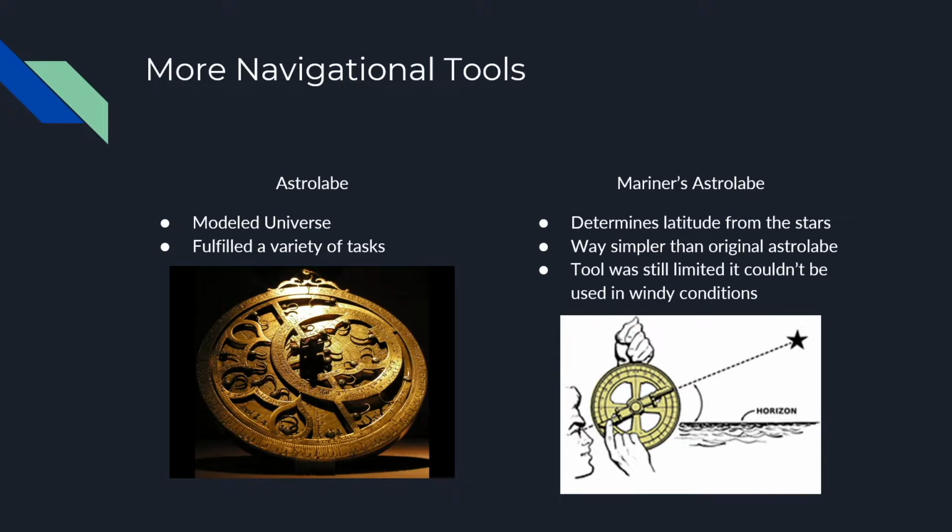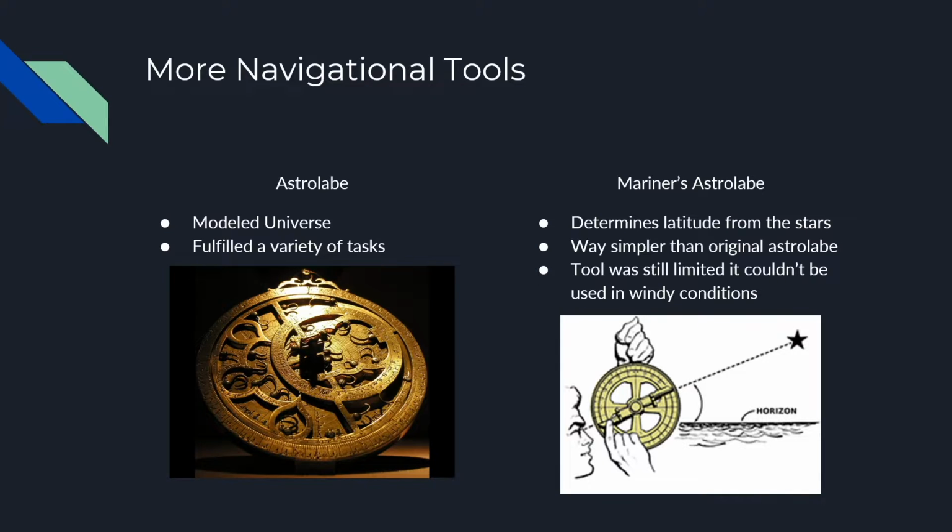Other tools used in navigation. Astrolabe. An astrolabe is an ancient astronomical instrument that was designed to look like a model of the universe. It fulfilled a variety of tasks, like measuring altitude, identifying planets, and surveying. The surveying is the most important part. This technology was changed to be used on ships. This new technology was known as the mariner's astrolabe. This tool was used to determine the latitude of a ship at sea by measuring the altitude of the sun at noon. Of course, the sun wasn't the only star that was used.